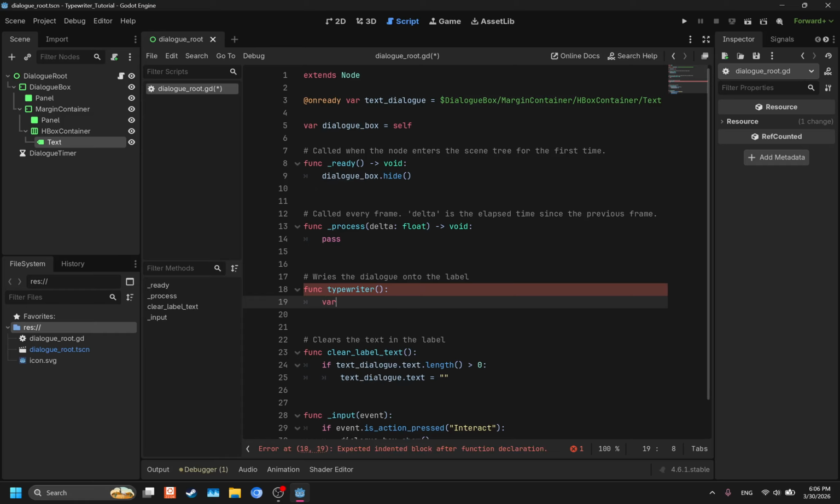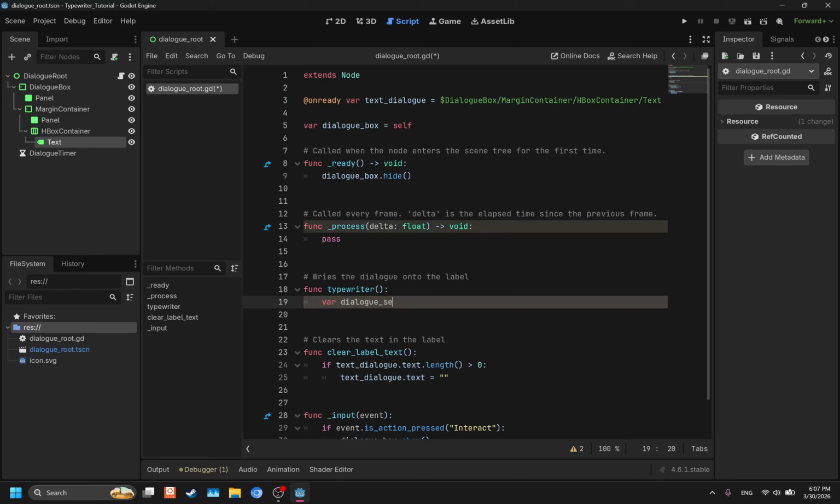And in here, we're just going to store a variable that has the sentence we want to put on the label. So var dialog_sentence is equal to, and my message is going to be something long so that we can make sure that the word wrap is working. "Testing... 1, 2, 3, 4, 5, 6!